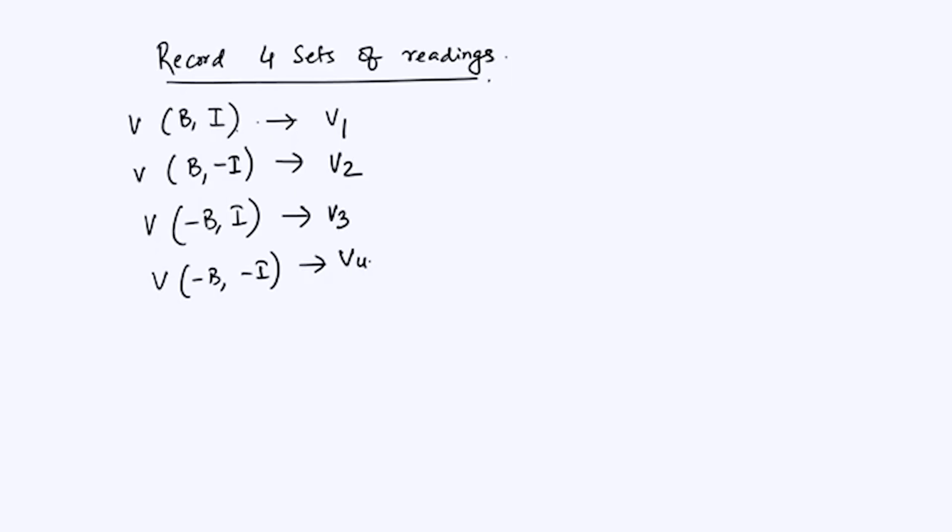Okay. So now using these data that you have in the lab, your V_H in terms of V1, V2 etc. can be written as V1 minus V2 minus V3 plus V4, divided by 4, and this is the expression for the Hall voltage.